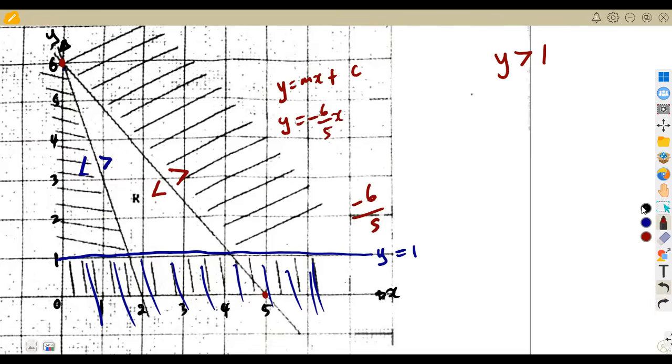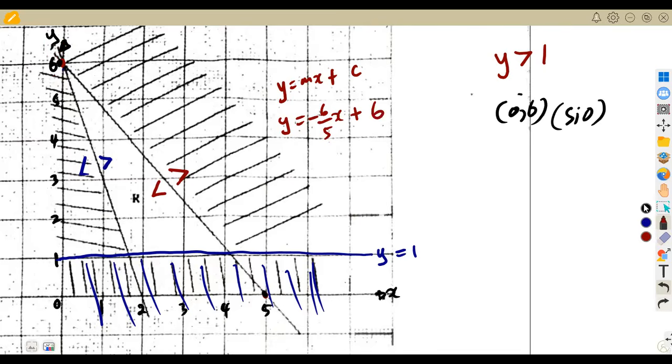Or you can use the points to find the gradient. This point is 0, 6. This point where it passes through the x-axis is 5, 0. You use the points, you find your gradient, and still you're going to have the same answer. Then plus c, which is the y-intercept, at 6. So that will be our equation.